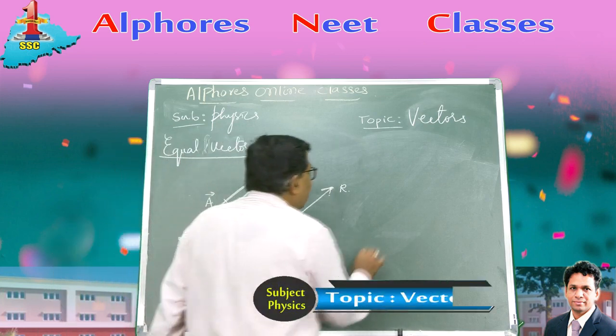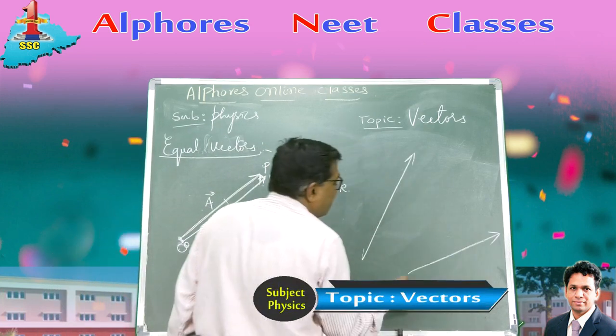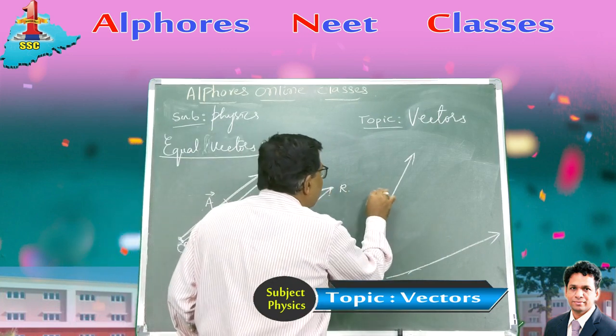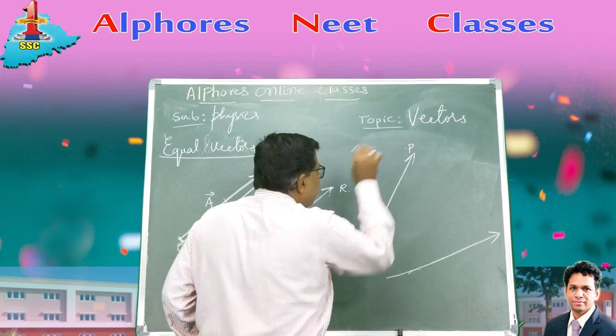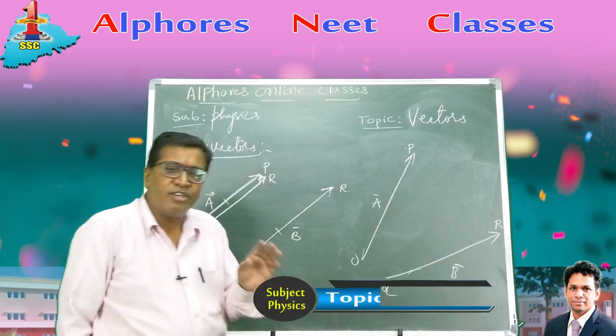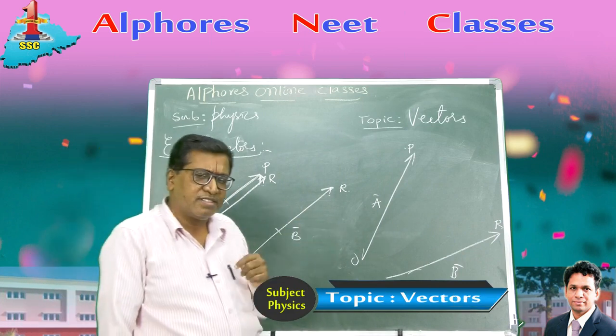Suppose there is a vector A bar like this and another vector B bar like this, same length. Length is same. A bar is denoted by O and P. B bar is denoted by Q and R. B bar, again they are non-localized vectors, free vectors. You can shift.